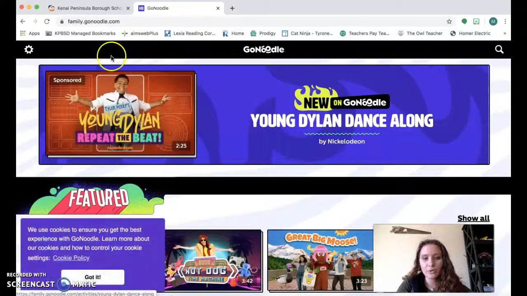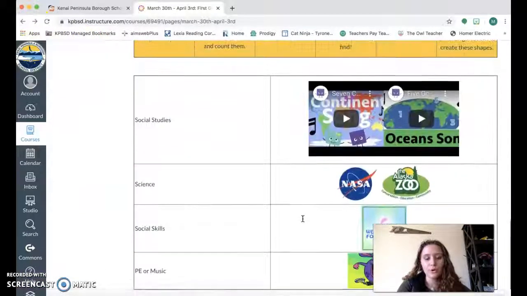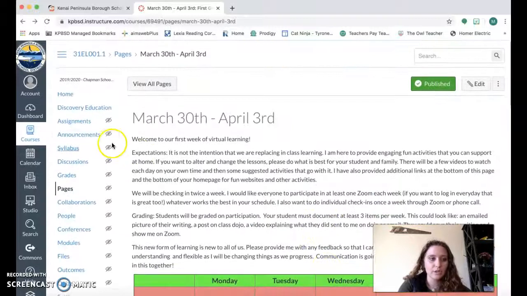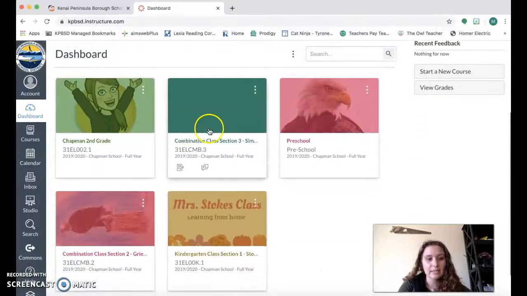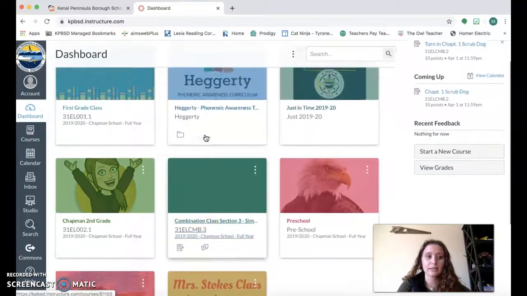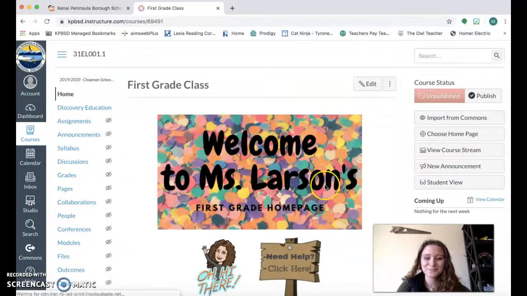Mrs. Simonson also will be doing PE and music with each of you, so you will get a chance to go into your dashboard that's up here on the left. So you're going to click dashboard, and then you will find Mrs. Simonson's PE and music class, which all of you will be included in. So you should hopefully have 2 classes, a first grade class and your science and PE class.